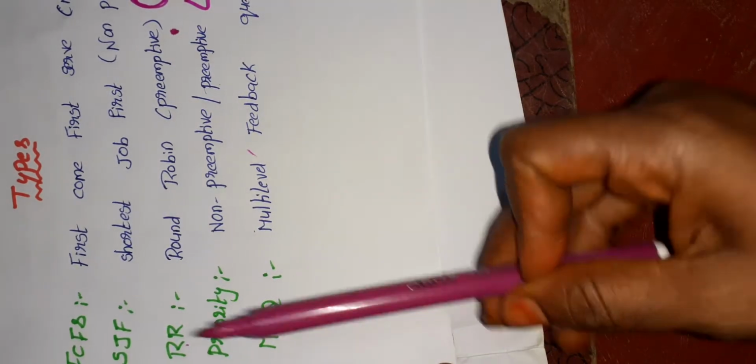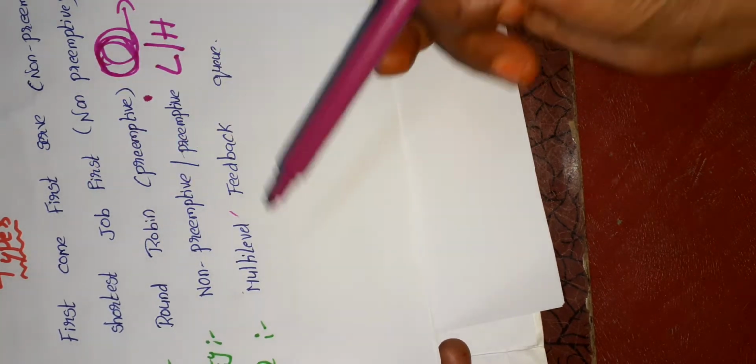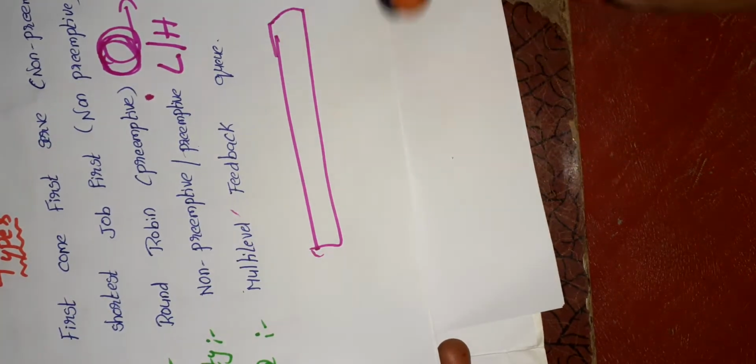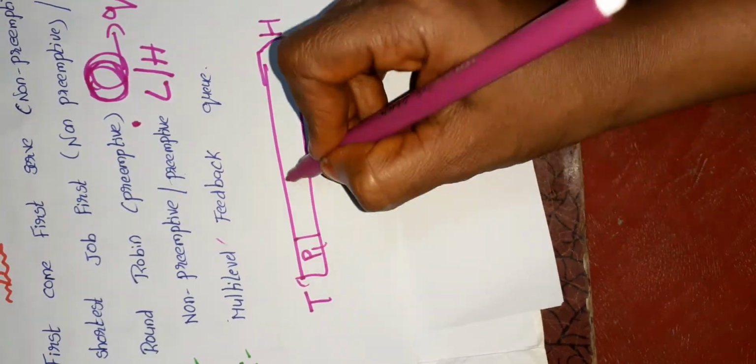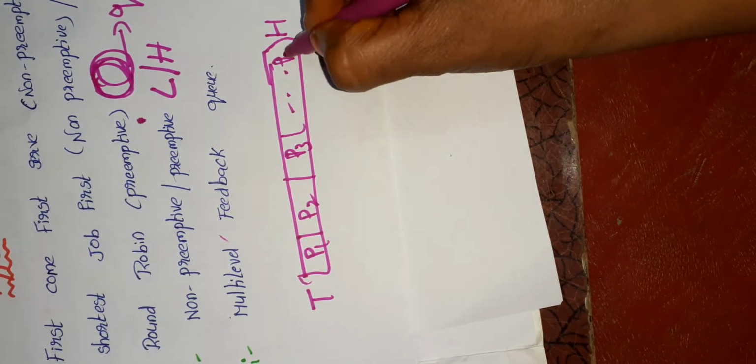And MFQ. MFQ is multi-level feedback queue. The multi-level feedback queue is where the processes are executed in queue order, from the head onward, in the ready queue up to Pn.